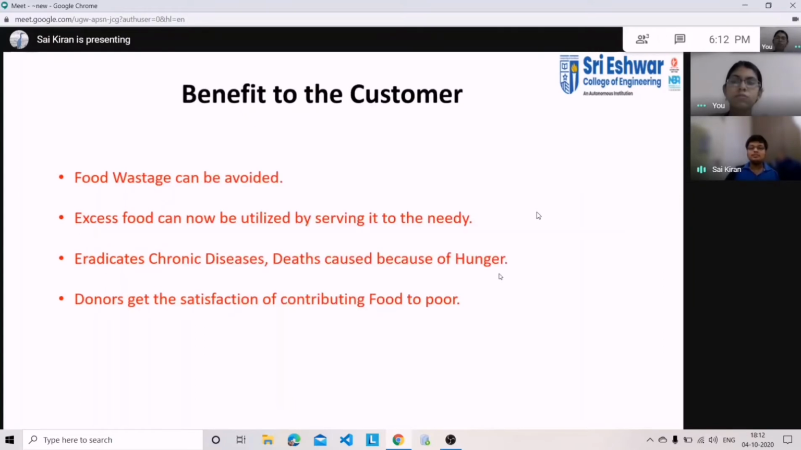Coming to the benefits to the customer, food wastage can be avoided. By donating food, the donors will get self satisfaction that they were giving food to poor people. We can also eradicate the deaths caused due to hunger, and we can eradicate the chronic diseases caused due to hunger. So those are the benefits.